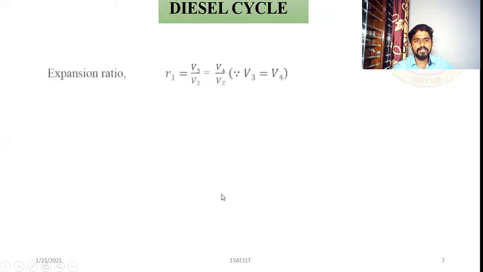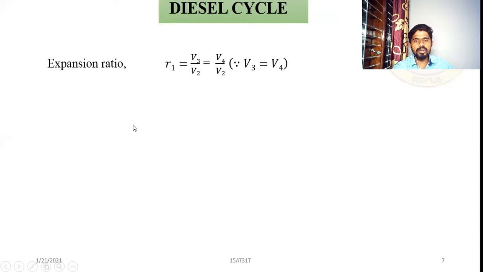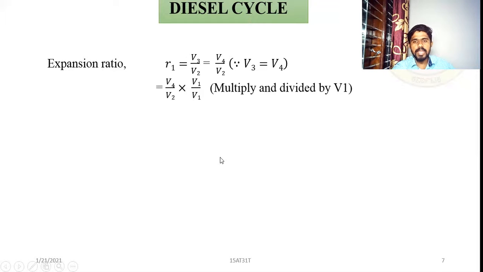Continuing with this, then the expansion ratio. Compression ratio is over. Now the expansion ratio r1 is equal to V3 divided by V2. That is equal to V4 by V2 because it's a constant volume process, V3 is equal to V4. So that's the reason instead of V3 we have added the value of V4. So V4 by V2, multiply and divide by V1. What happens? Into V1 divided by V1. That is equal to V1 by V2 into V4 by V1.